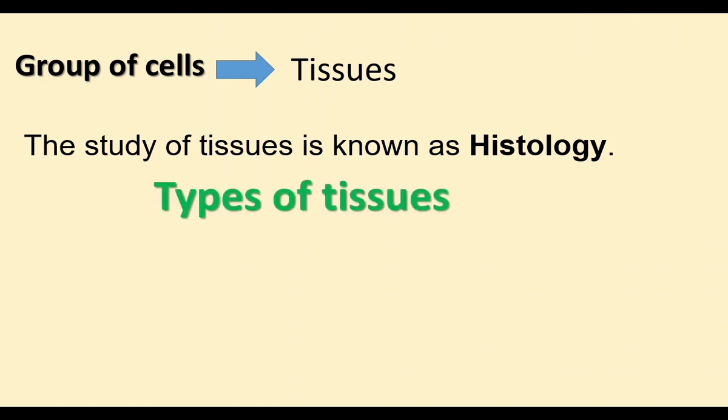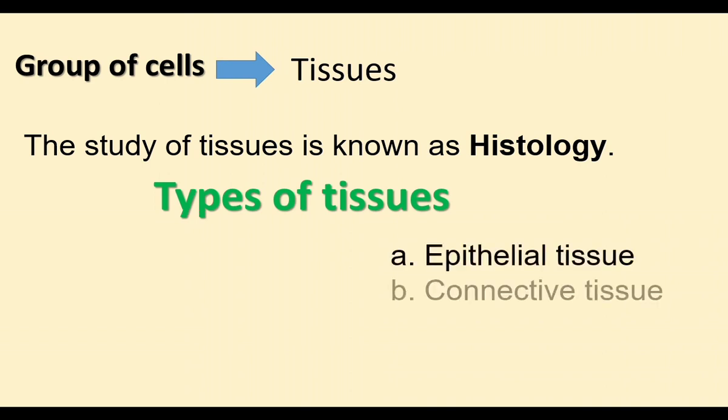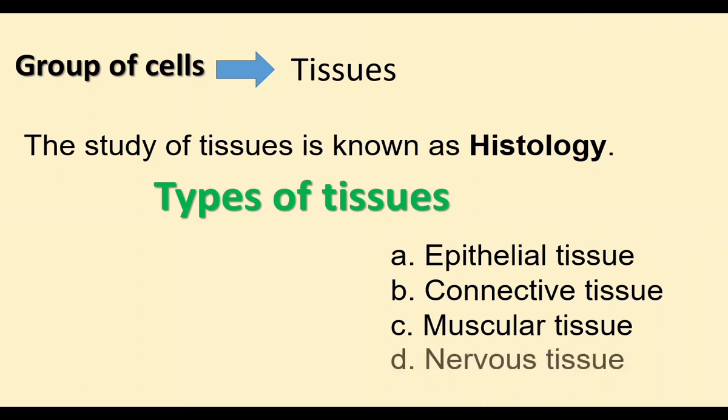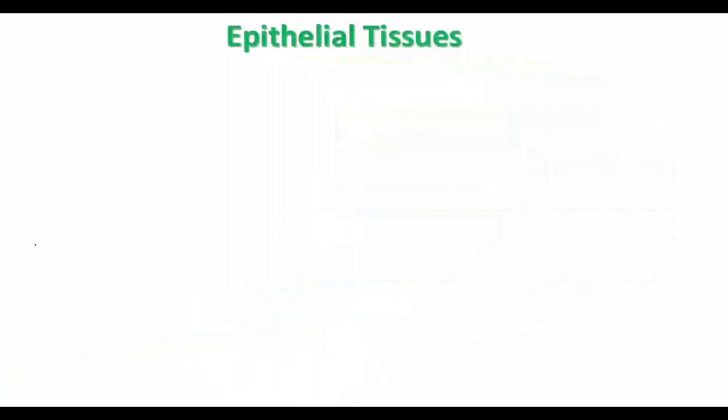There are different types of animal tissues. They are epithelial tissue, connective tissue, muscular tissue, and nervous tissue. These are the common types of tissues in animals. Let us learn the types of epithelial tissues in this video.